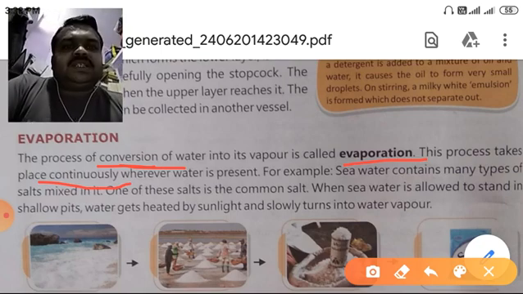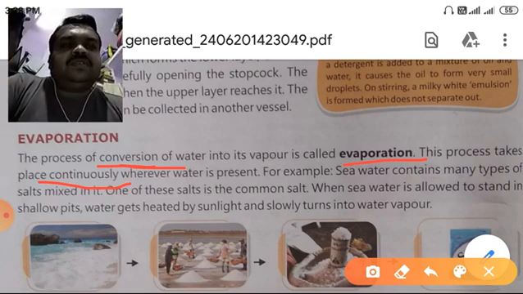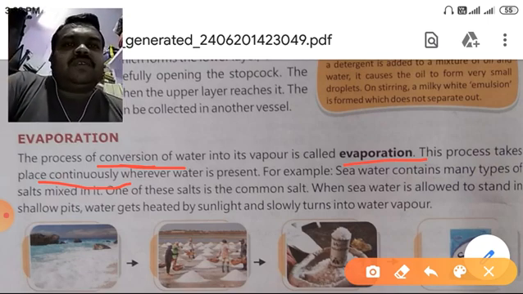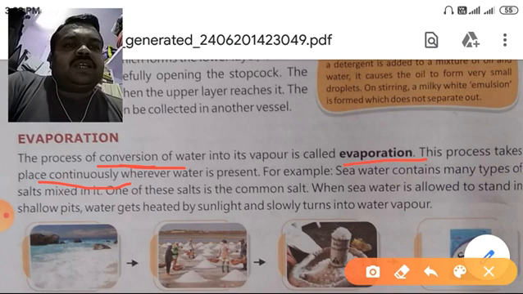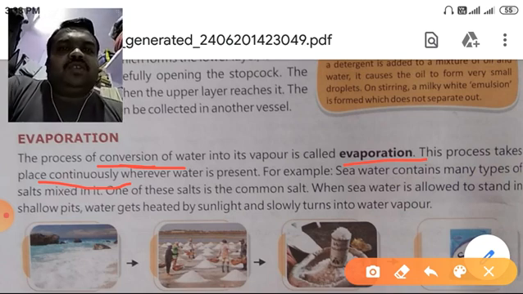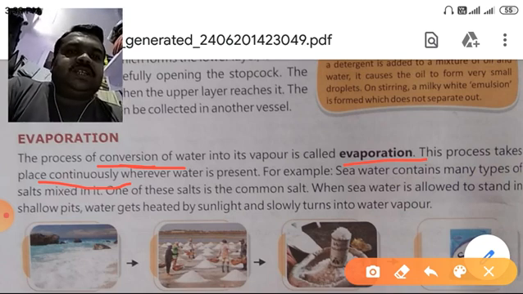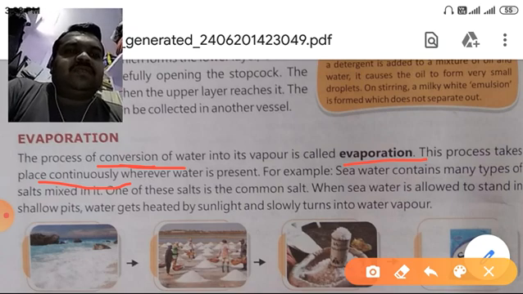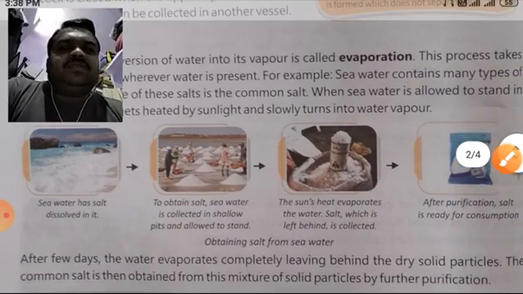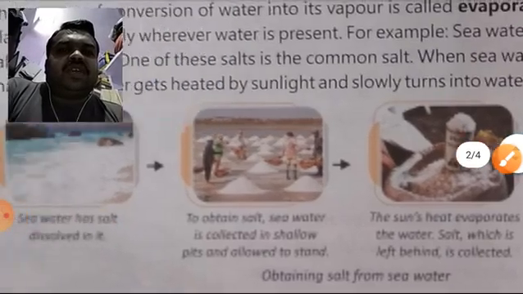For example, seawater contains many types of salt mixed in it. One of these salts is the common salt, which we use in our food. When seawater is allowed to stand in shallow pits, water gets heated by the sunlight and slowly turns into water vapor.